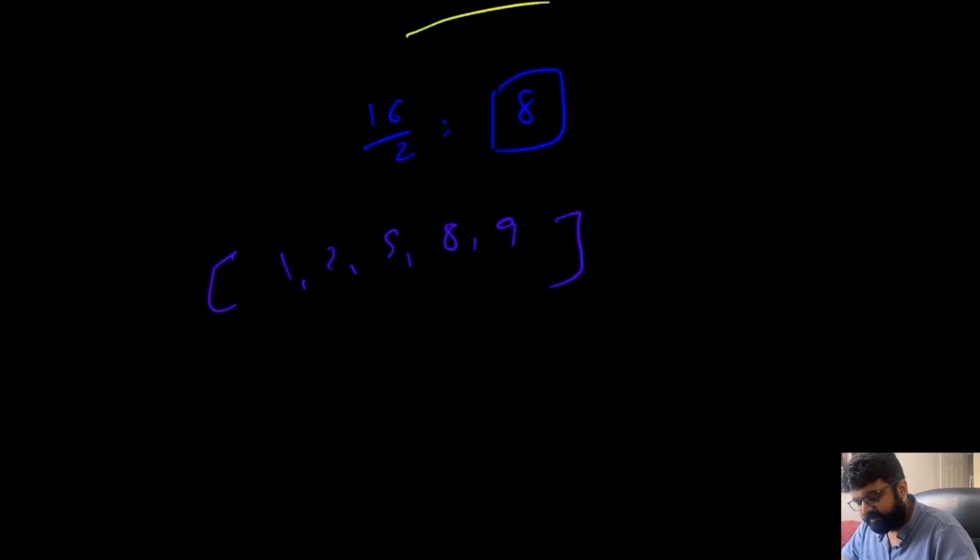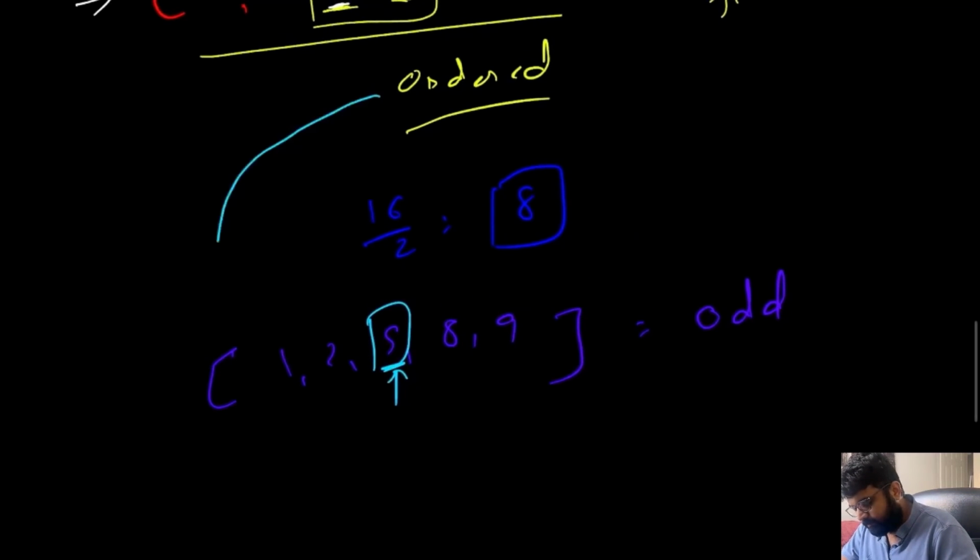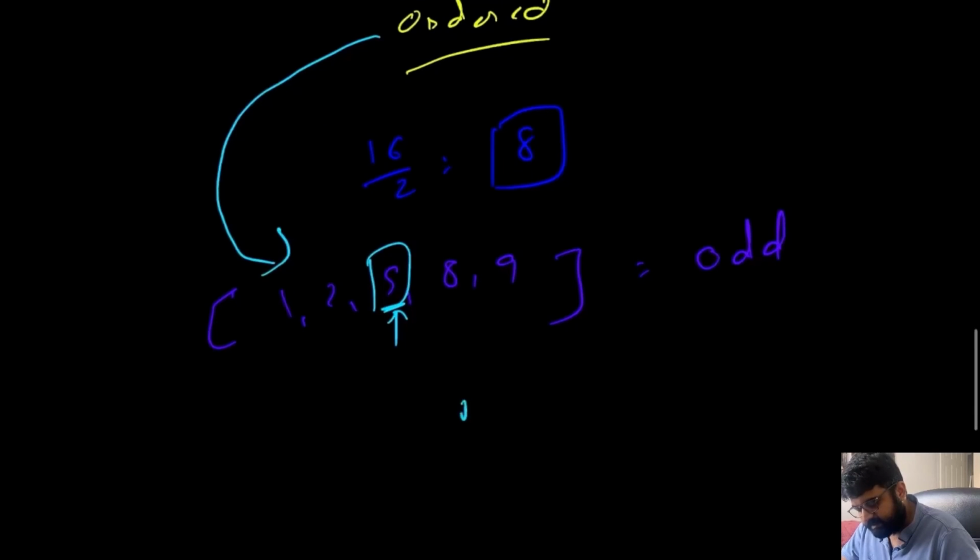In this case, we are dealing with odd numbers. Now for these odd numbers, the middle value is quite obviously clear, and that is going to be value number 5. And again, the ordered property is still maintained in this example as well. So in this case, the answer is going to be simply value number 5.